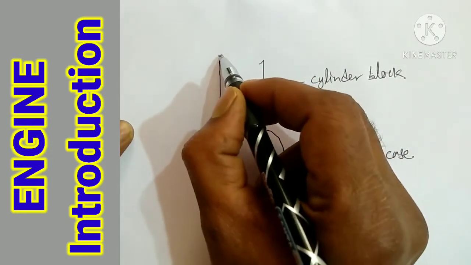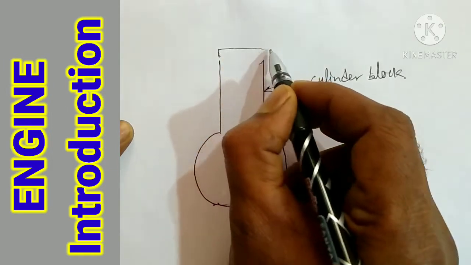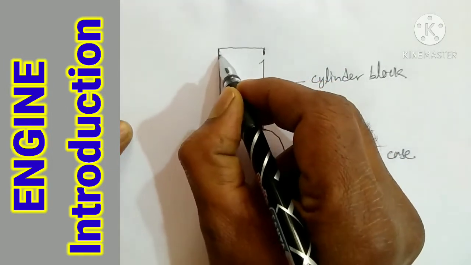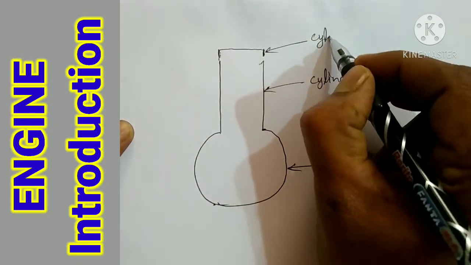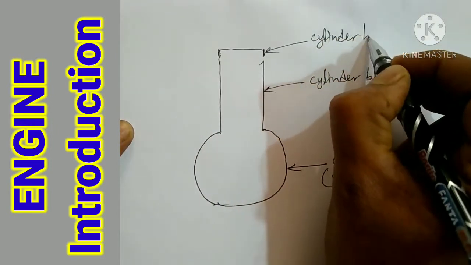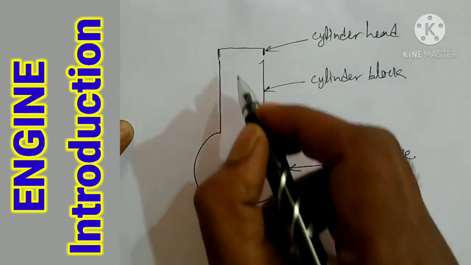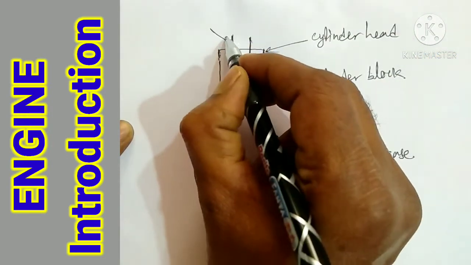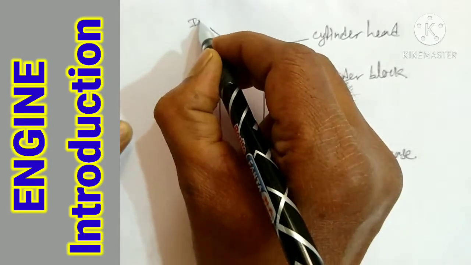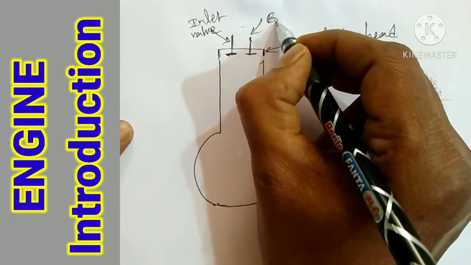Above this we have the cylinder head, and the cylinder head has two valves: one is the inlet valve, and this is the exhaust valve.